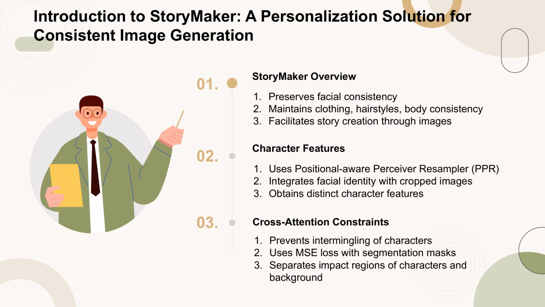The system integrates facial identity information with cropped character images, including clothing, hairstyles, and bodies, using the Positional-Aware Perceiver Resampler (PPR) to obtain distinct character features. To prevent the intermingling of multiple characters in the background, Storymaker separately constrains the cross-attention impact regions of different characters and the background using mean squared error (MSE) loss with segmentation masks.